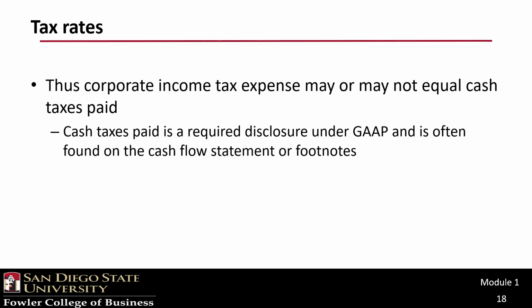Because when you're examining the financial statements of a business, do not fall into the trap of thinking that the tax expense on those financial statements is cash tax expense. It is not. Cash tax expense is in fact a required GAAP disclosure and can often be found on the statement of cash flows or in the footnotes.